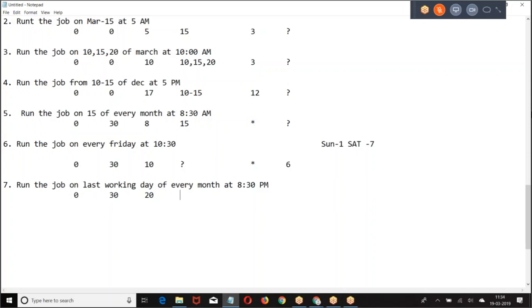So every month, L, last, W, working. Every month last working day will come on which date?